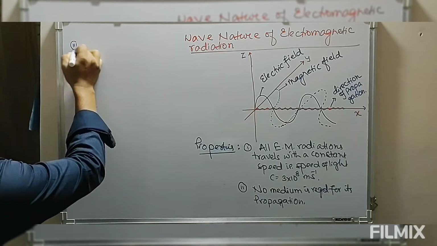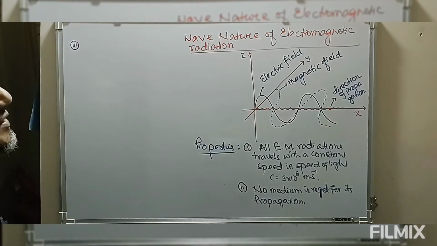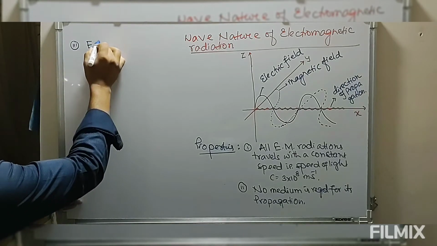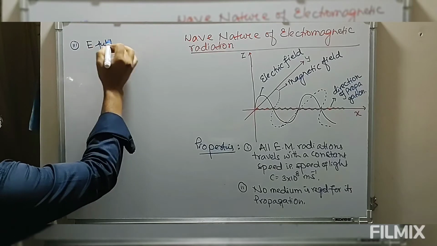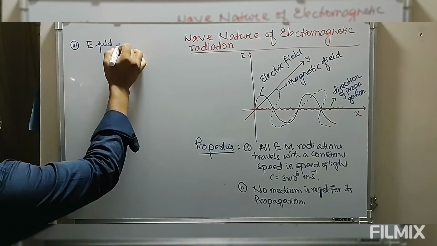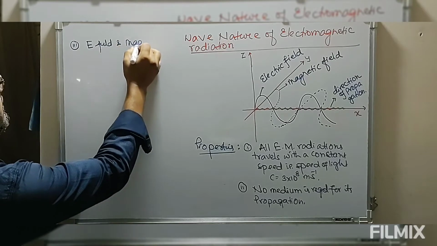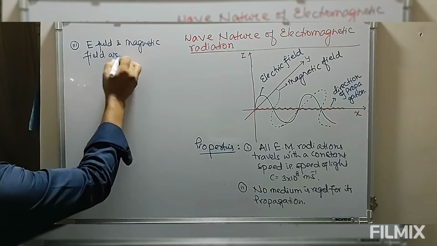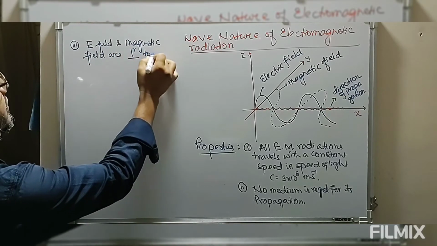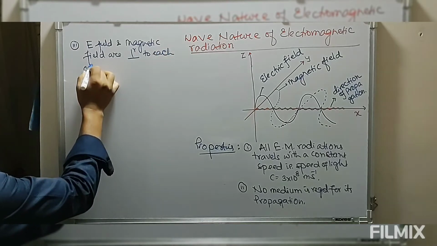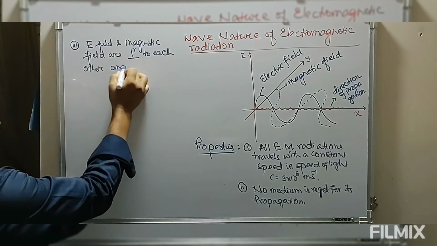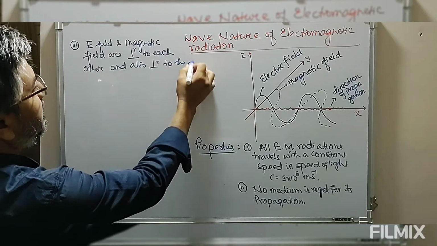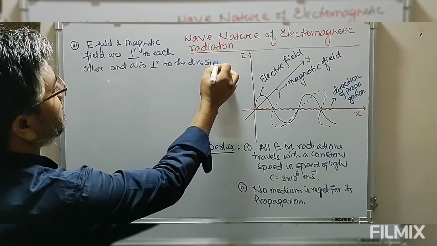The third property associated with electromagnetic radiation is that the electric field and the magnetic field are perpendicular to each other and also perpendicular to the direction of propagation.